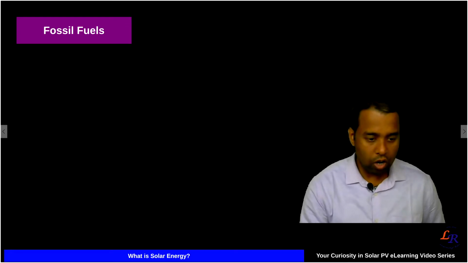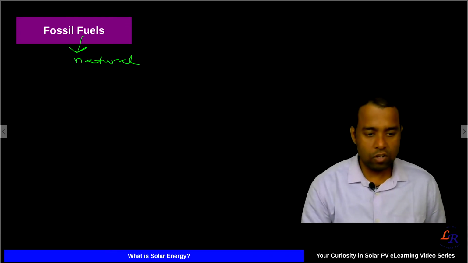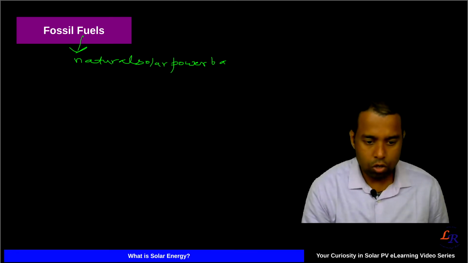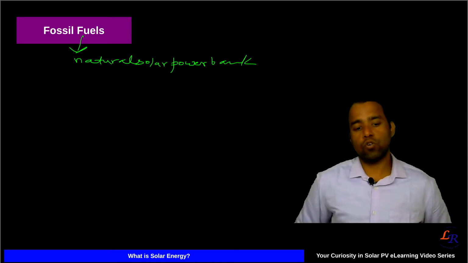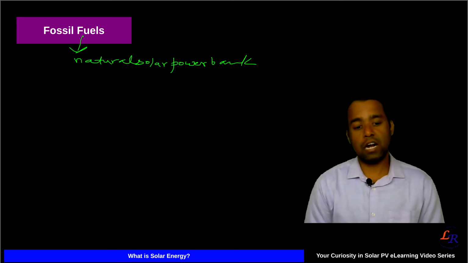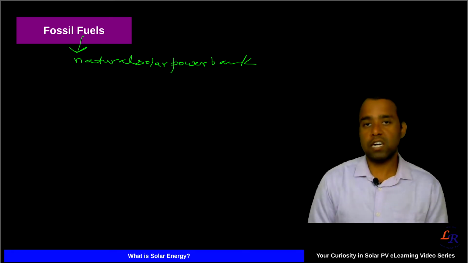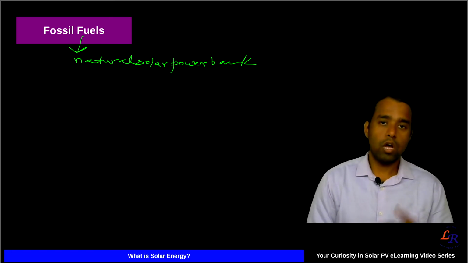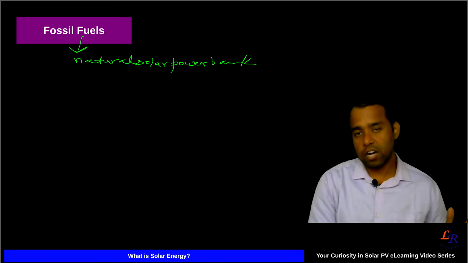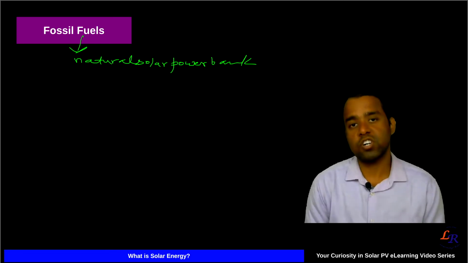When we talk about fossil fuels, we can say that fossil fuels are a natural solar power bank, where the sun's energy is stored in parts which are million years old, and they are the result of the photosynthesis process, where the energy is stored in those plants and fossils, and they converted over the years into this form, and then we extract the energy from that.